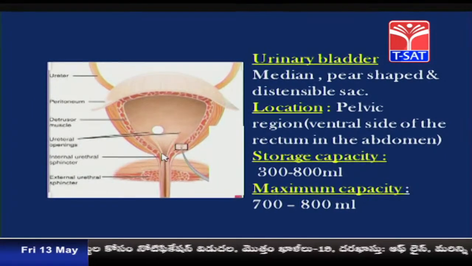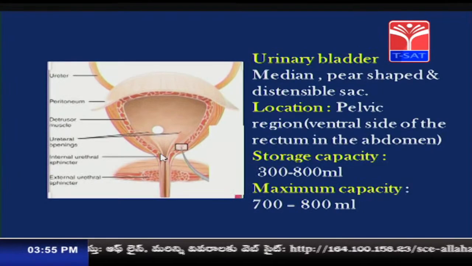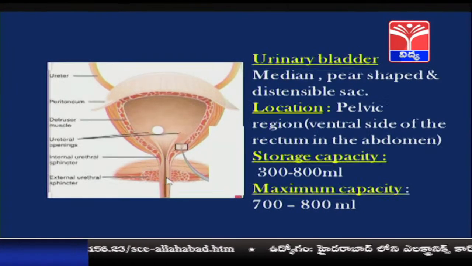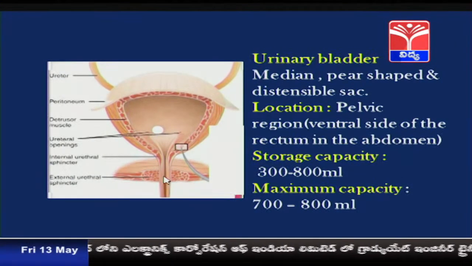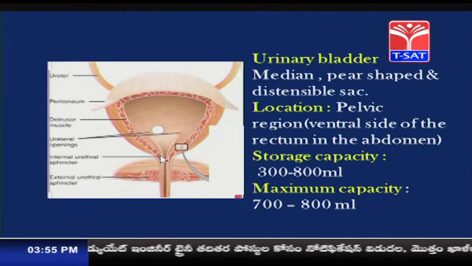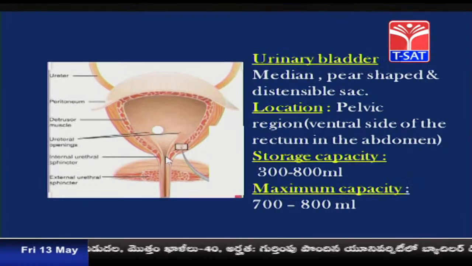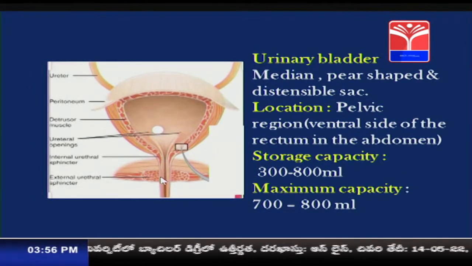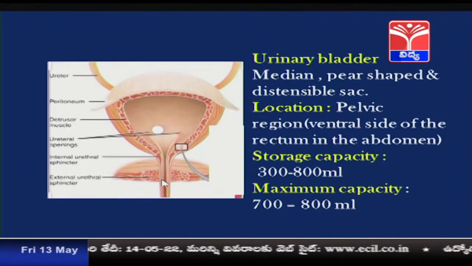The one present towards the inner side is called the internal urethral sphincter, which consists of smooth muscles or involuntary muscles, and the one present towards the outer side is called the external urethral sphincter, which consists of striped muscles or voluntary muscles. So, the relaxation of the internal sphincter is not under our conscious effort, whereas the relaxation of the muscles in the external urethral sphincter is under our conscious effort.